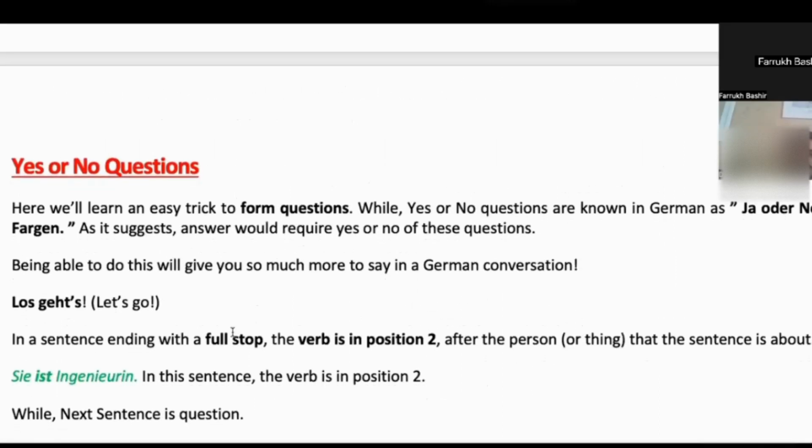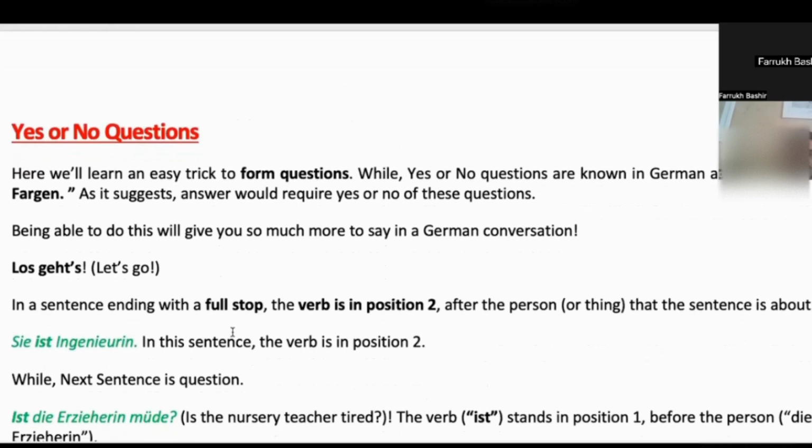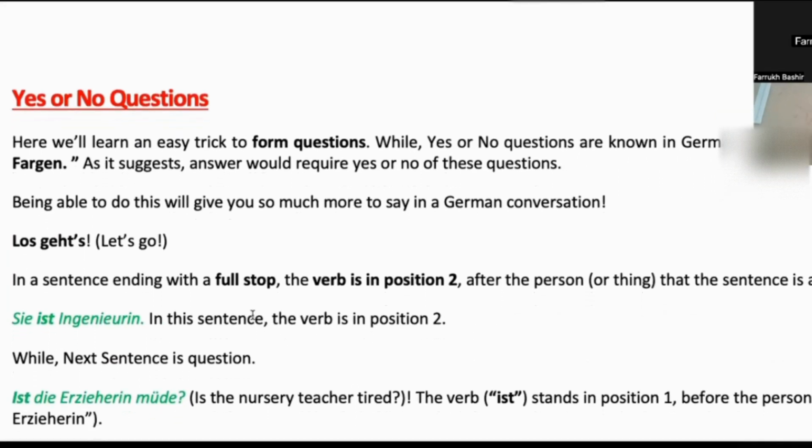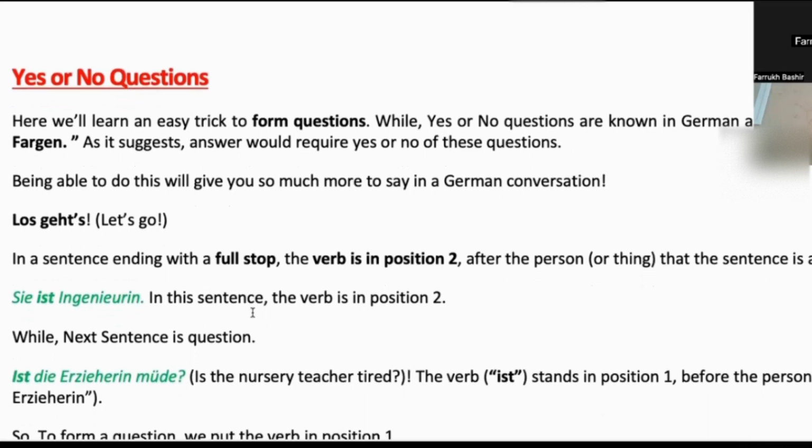And next we have yes no questions, and then we can move towards the second irregular verb. So as we know, for a normal statement we write our verb at the second position. Either you start the sentence with the subject, it will be placed at second position, or maybe I don't want to start the sentence with the subject. Still, I can't change its position. But when you want to make yes no questions, we have to change the position. It should be at the very first place.